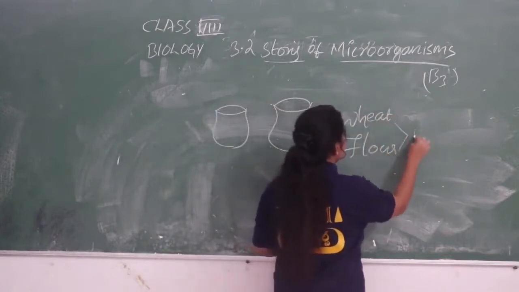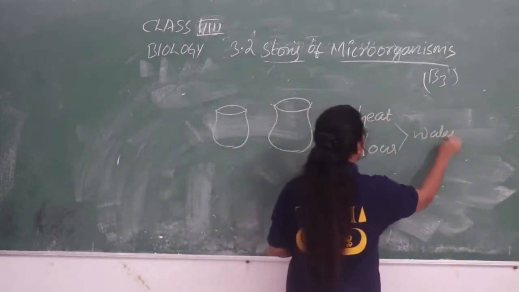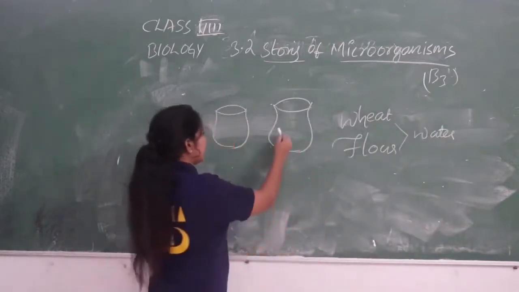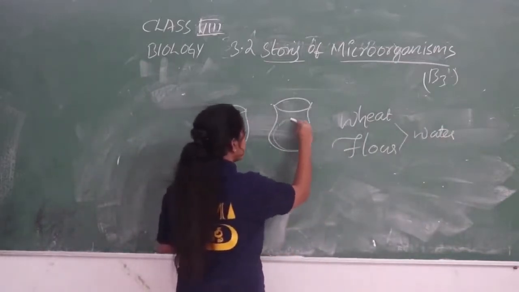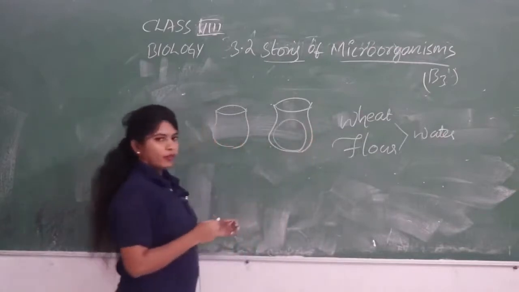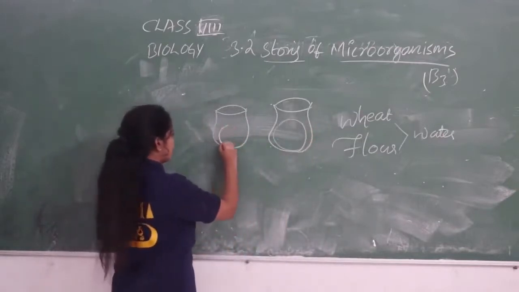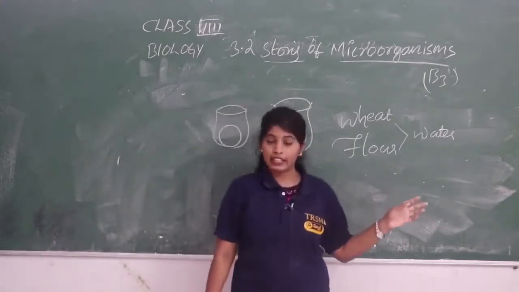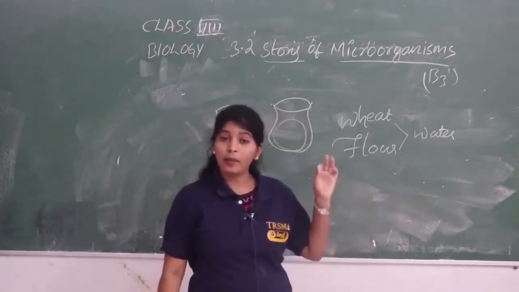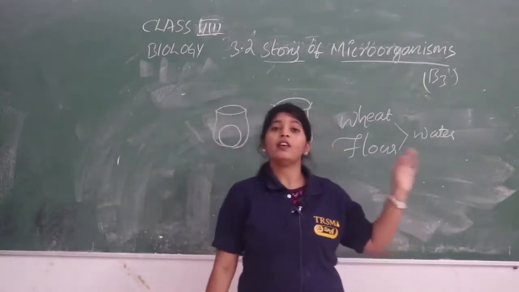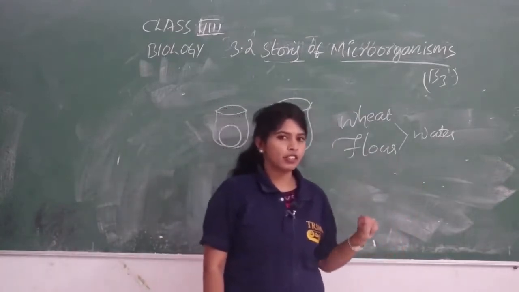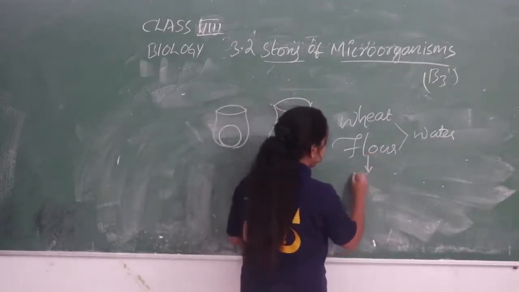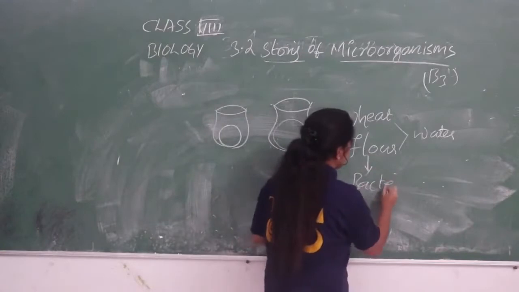Here also I'll mix it with hot water and add bacteria to this. What sort of bacteria will I add to this wheat flour? I will add a bacteria called yeast.